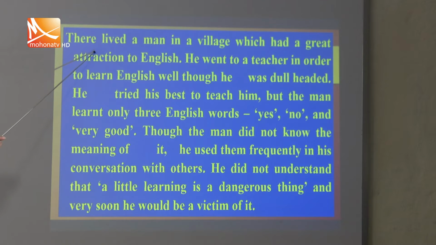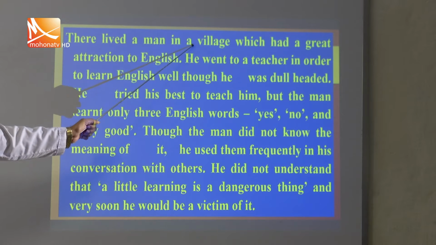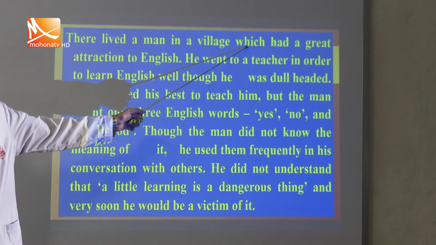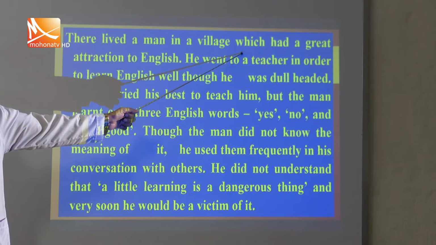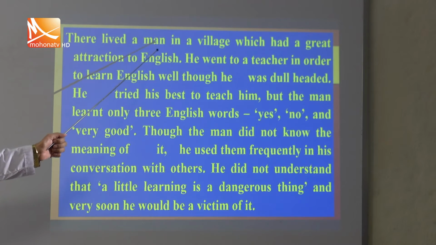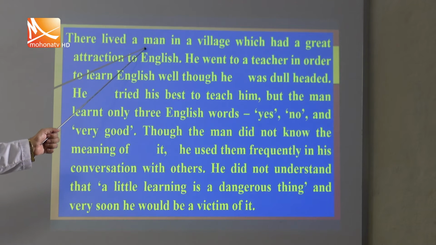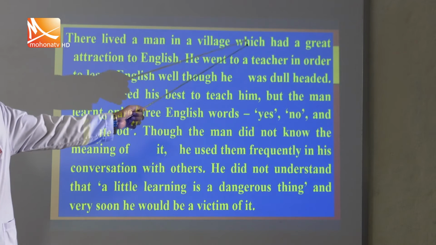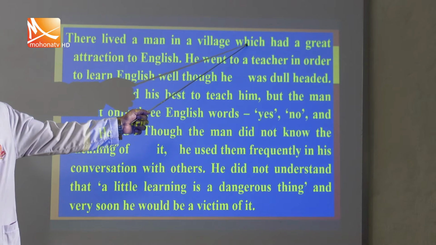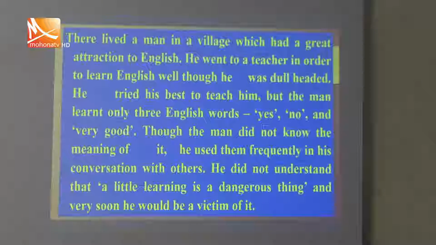Our example is: there lived a man in a village who had a great attraction to English. My student, look at the pronoun used here, which. It means a man. According to the rules of gender, instead of a person we cannot use the pronoun which. So it must be who instead.